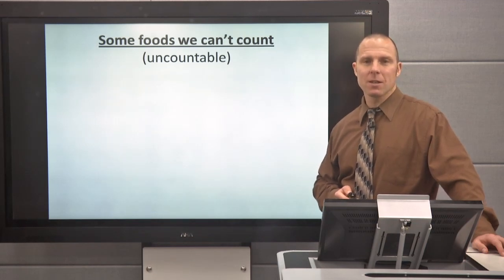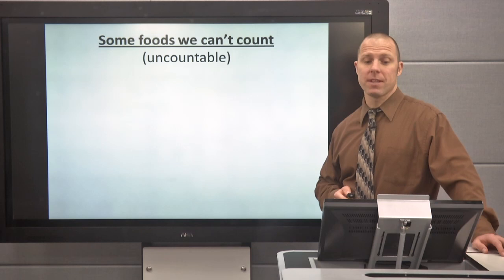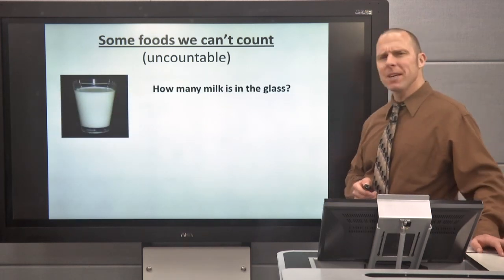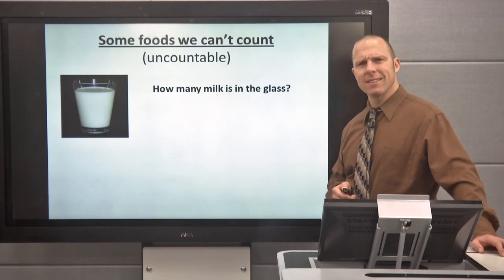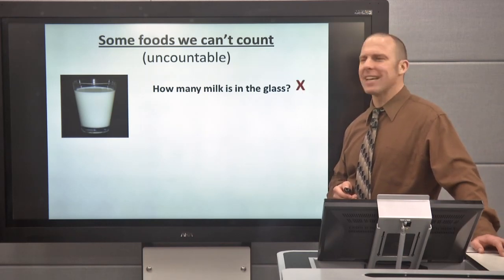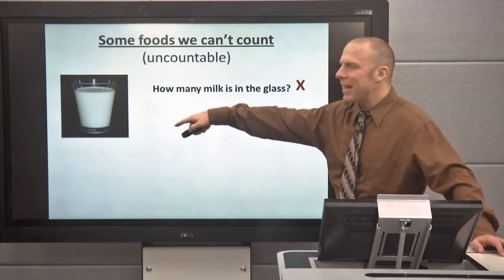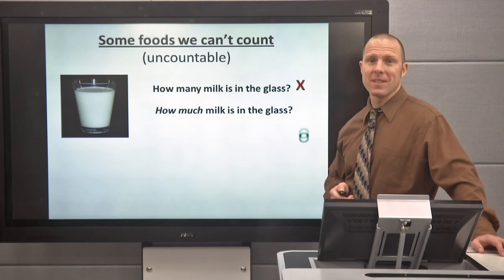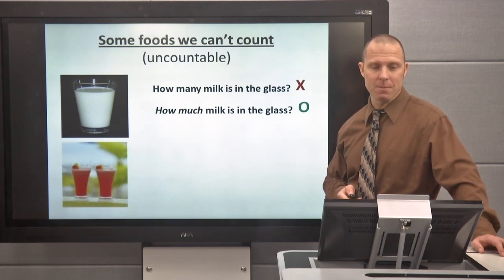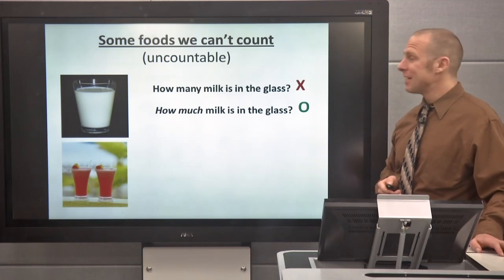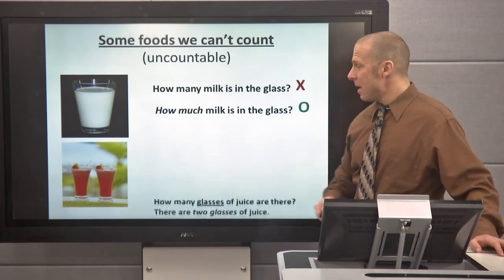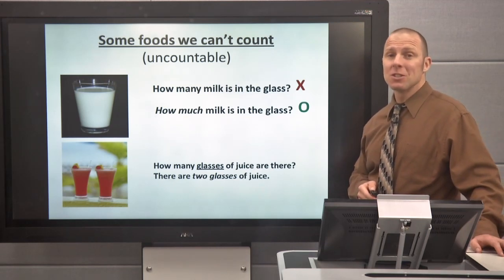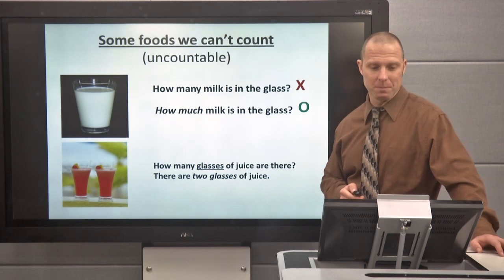Okay, so let's talk about some foods that we can't count. They're uncountable. Look at this glass of milk. How many milk is in the glass? Can I say that? No, I can't say that. I can't tell how many milk is in the glass. I say how much milk is in the glass because it's uncountable. I can count the glasses though. How many glasses of juice are there? That's right, there are 2 glasses of juice.